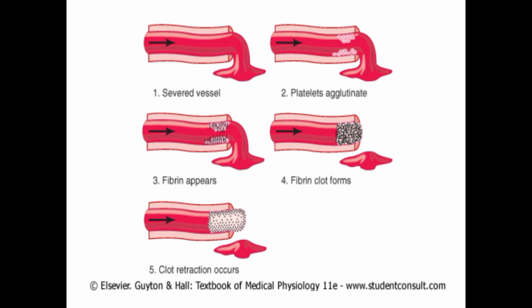These are the important functions. This picture shows how these take place. This is the blood vessel, and blood is flowing. Here the cut is there. Whenever there is a cut, the blood will come out.